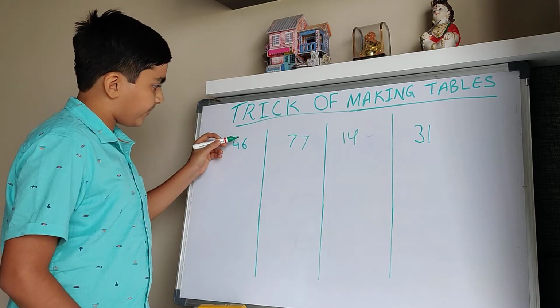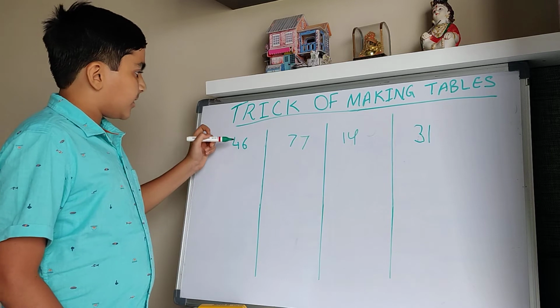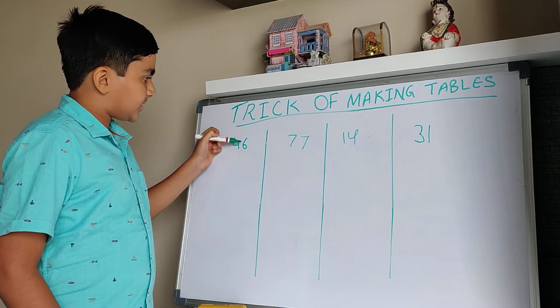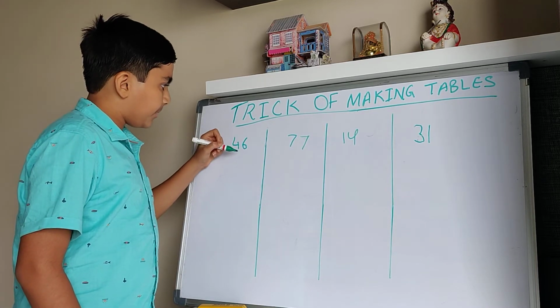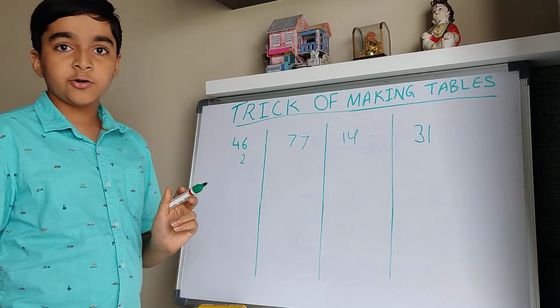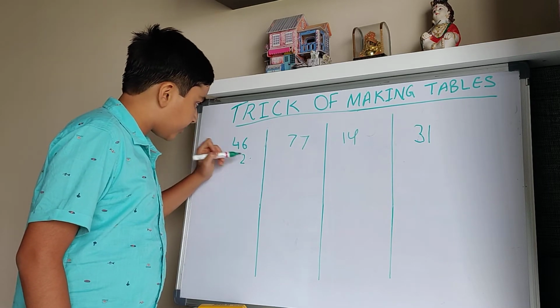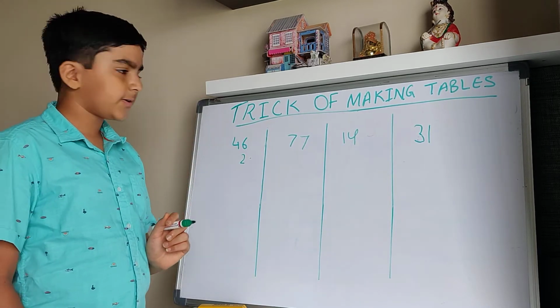Here, first we will write this line of 6. So we will have to add 6 to this 6. So it will be 12. So we will write 2 here. And we will not write 1 as a reminder. We will put a dot here for the 1 reminder.